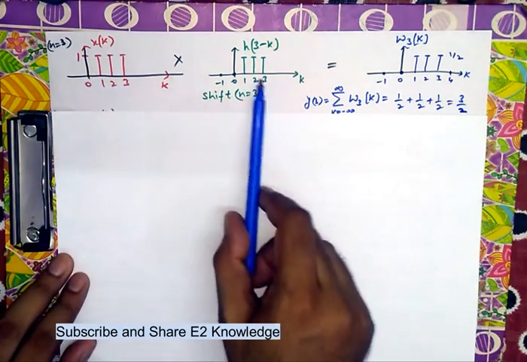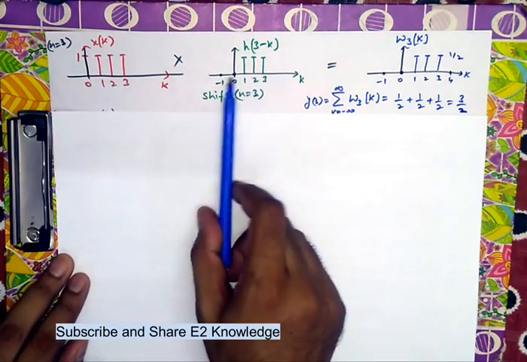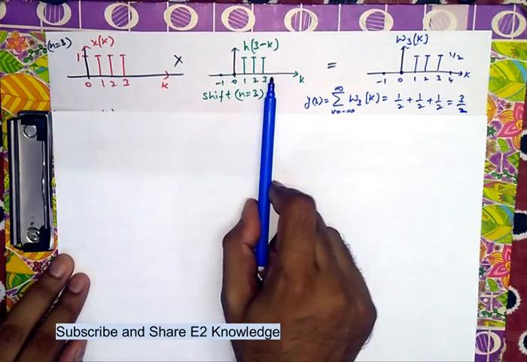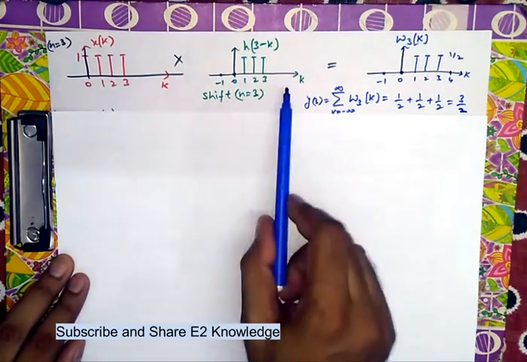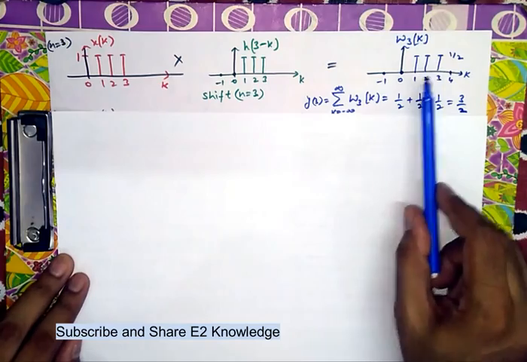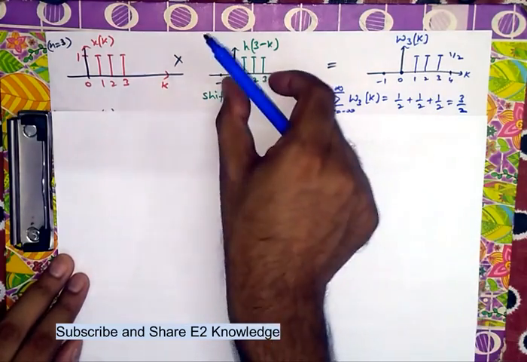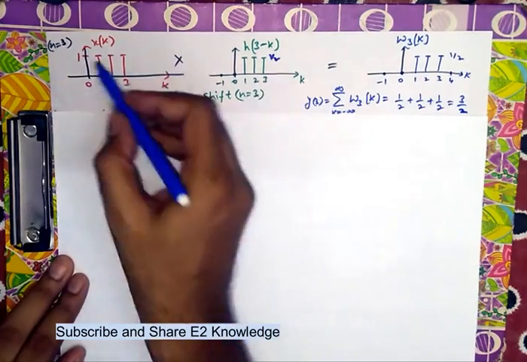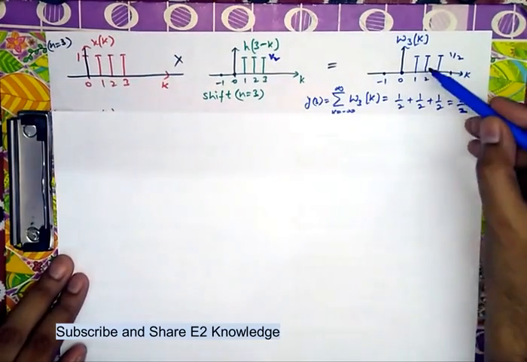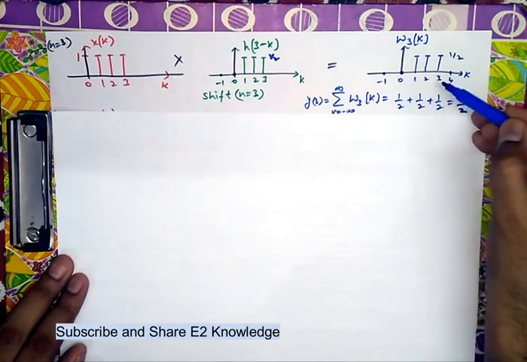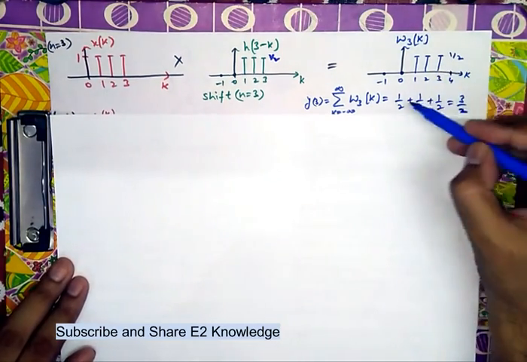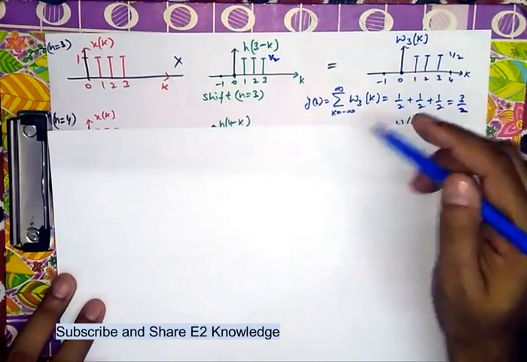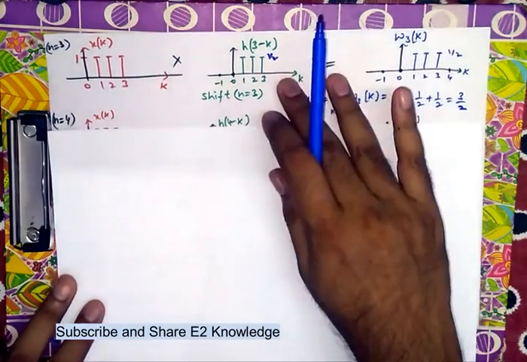This xk is here. Now the train will move here, shifting again one step in the positive direction, again overlapping. Now 1, 2, 3 both are overlapped. At the 1, 2, 3 points, it is 1 by 2 each, and this is 1 each. So it becomes 1 by 2, 1 by 2, 1 by 2 at 1, 2, 3 positions. And further we will add all the values, 3 by 2. This is the y3 value because it is the n equal to 3 case.